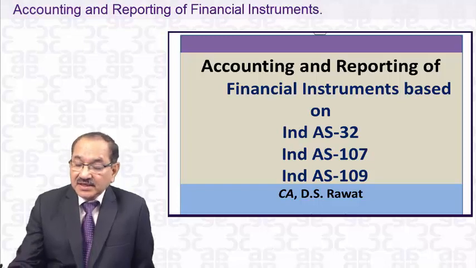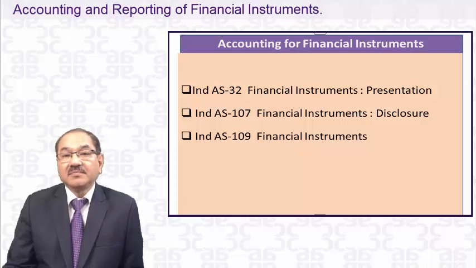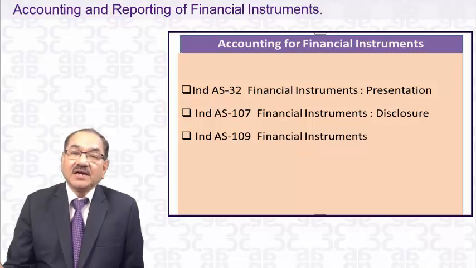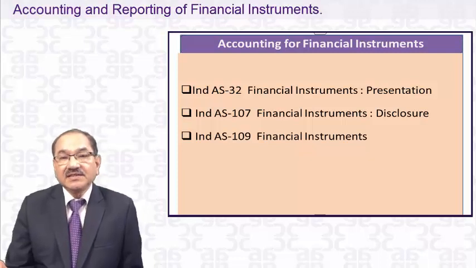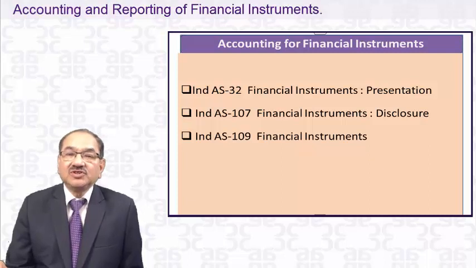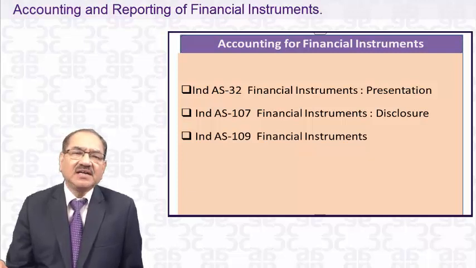In this chapter you have financial instruments, reporting and accounting, and that accounting is based on three Ind AS. Ind AS 32 talks about the presentation of financial instruments. Ind AS 107 talks about the disclosures of financial instruments in the financial statements. The third is Ind AS 109, which talks about financial instruments pertaining to recognition, measurement, impairment and hedge accounting.